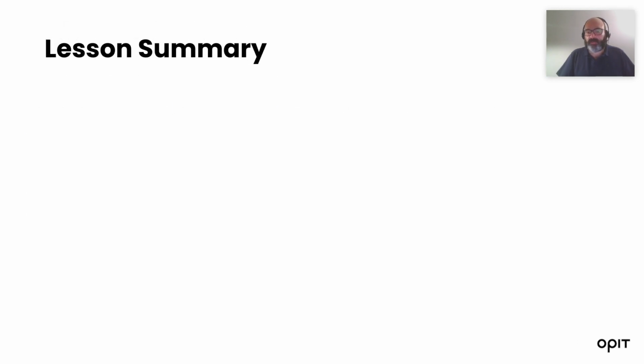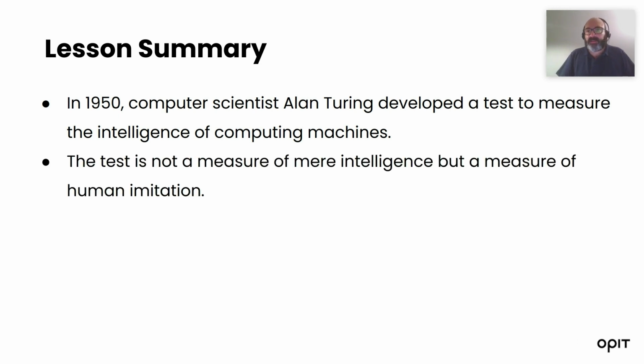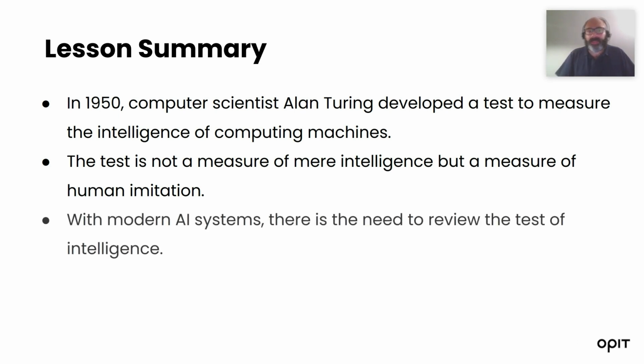To recap what we learned today. So we understand that in 1950, the computer scientist Alan Turing developed a test to measure the intelligence of a computing machine. In reality, this test is not a measure of true intelligence, but is a measure of human imitation. Then we have a need, based on modern AI systems, to expand the Turing test. And there is the need to review this test to measure intelligence. There are still many options open, and there is not yet consensus on which is the best test to assess the intelligence of machines.